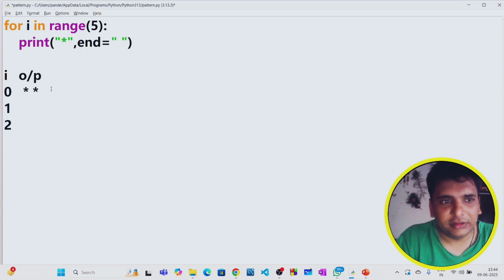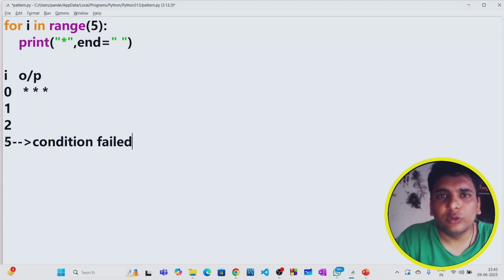Now again, if it is 2, it will print one more star. So like this it will keep on printing until, for example, it becomes 5, and then it comes out. It doesn't go to 5, 0 to 4 only. 5 means the condition failed. There is no 5 in this, 0 to 4 only. So it will print all the 5 stars.